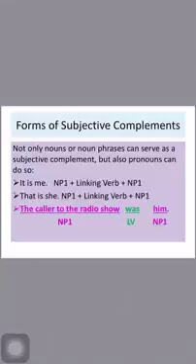We said what? That there are different forms of the subjective complement. The complement, or the words that occur after the verb which complete the meaning of the subject, whether it is in the form of an adjective or in the form of a noun phrase. So this leads us to say what? That if the subjective complement here is a description of the subject, so it means what?